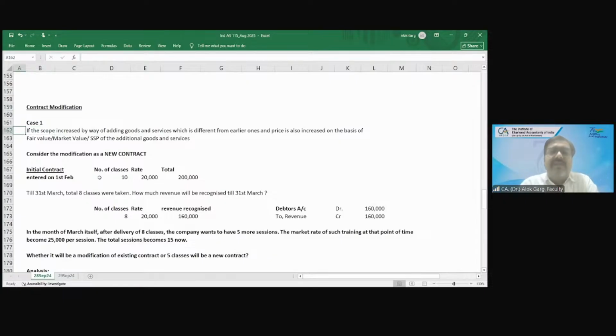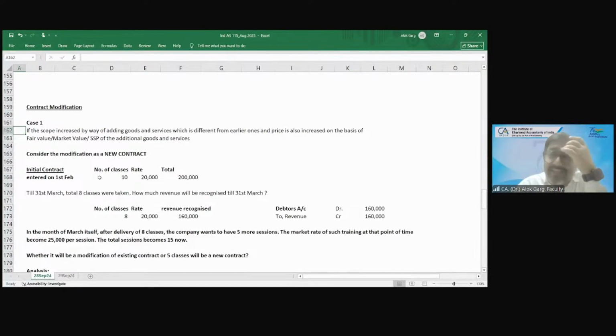If the scope increased by way of adding goods and services, your scope has increased. Why has your scope increased? Because you have added the goods and services. Earlier, you decided on 10 mobile phones. You entered into a contract with Samsung and told them you need 10 mobile phones for your employees. You are a startup, you have 10 employees. Samsung has delivered 3 mobile phones by the time you have added 20 employees. So now you are saying, no, I don't need 10, I need 30 mobile phones for my 30 employees.